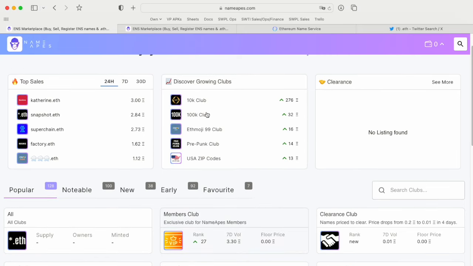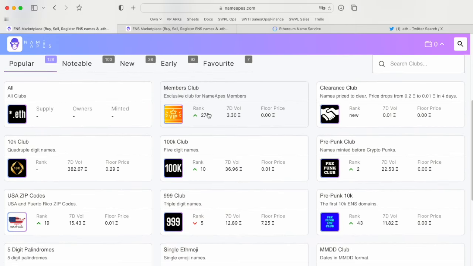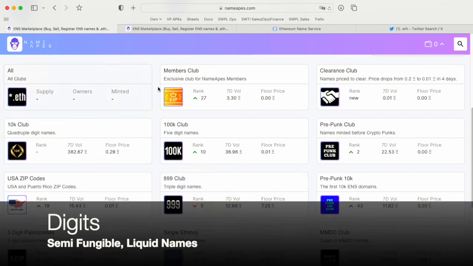These are the clubs that have increased in popularity in the last 7 days. I can also tell you that the 999 club, the 10K club, and the 100K club are always the highest volume clubs. Looking down here, you can see the 7-day volume for the 10K club is 382 ETH, and the 100K club is 37 ETH. The 10K club, 100K club, and 999 club form a huge percentage of the ENS trading volume.